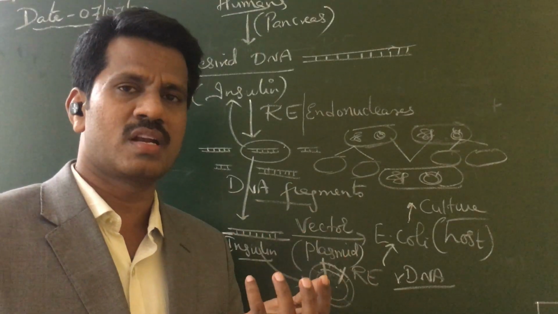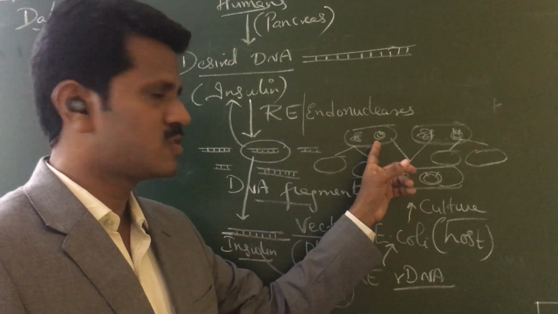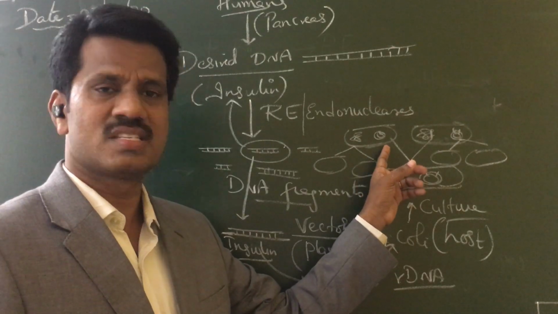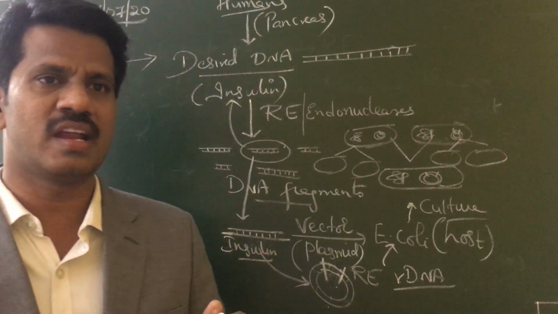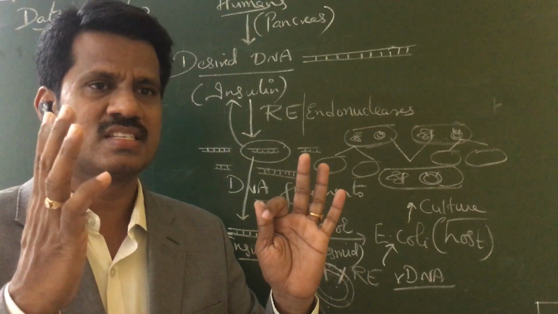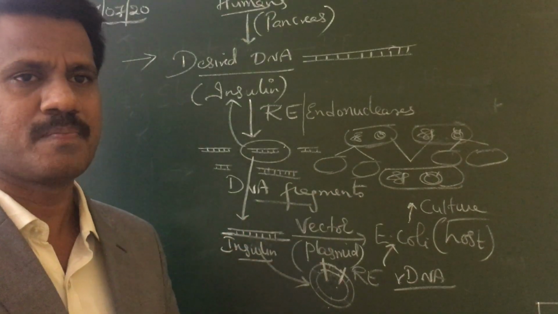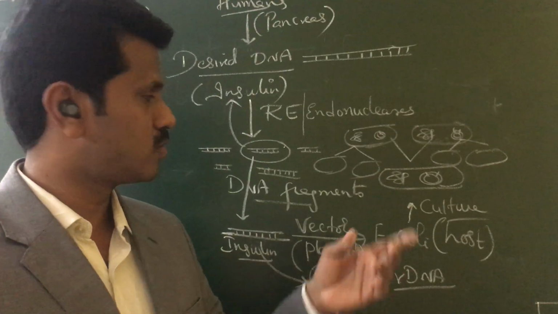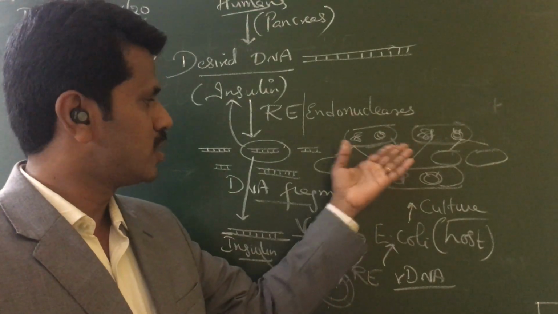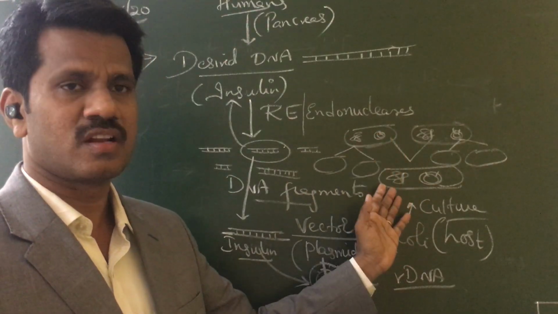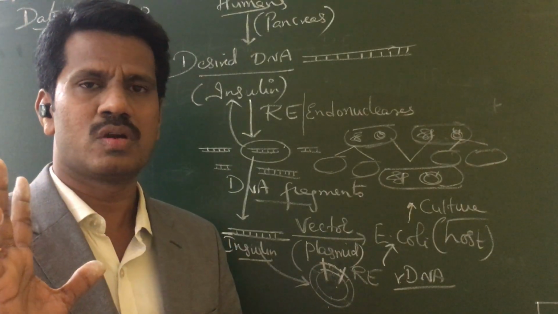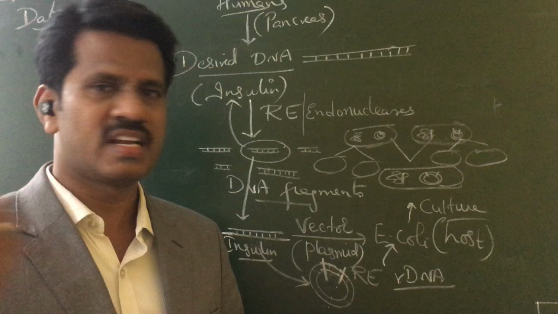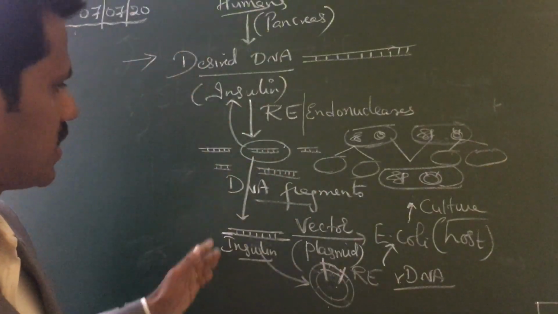What is our desired product now? Insulin. So insulin is produced in these particular cells. Once the insulin is produced, that insulin is purified and then it is sent into the market for commercial purposes. So you are producing the insulin in this particular form. Not only insulin, any changes you want to make in a particular organism to get the desired product, you have to follow this particular process.